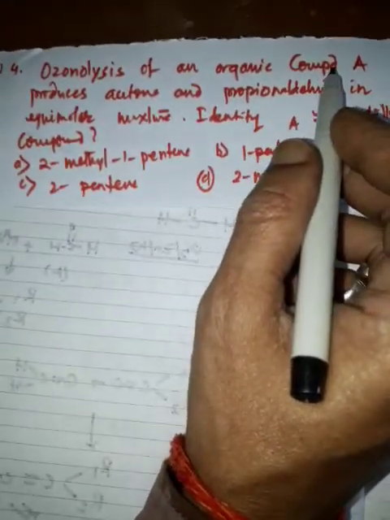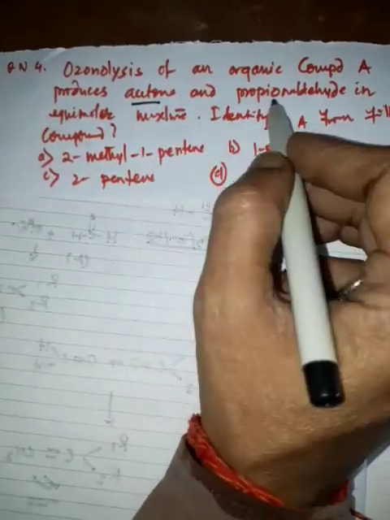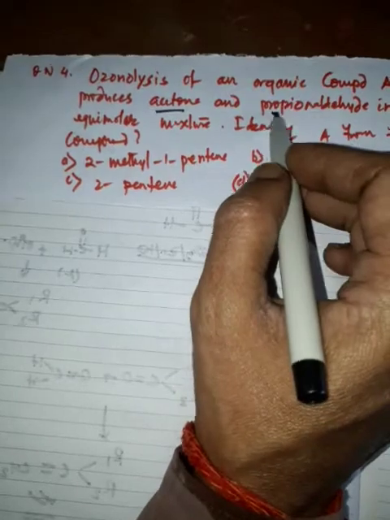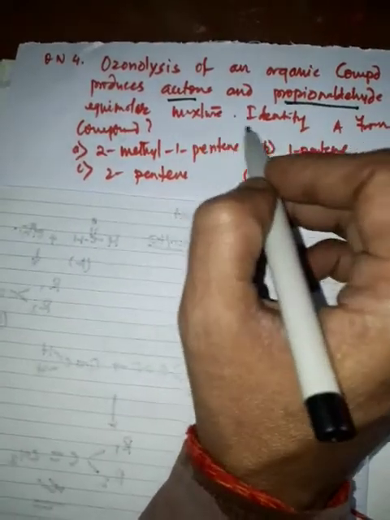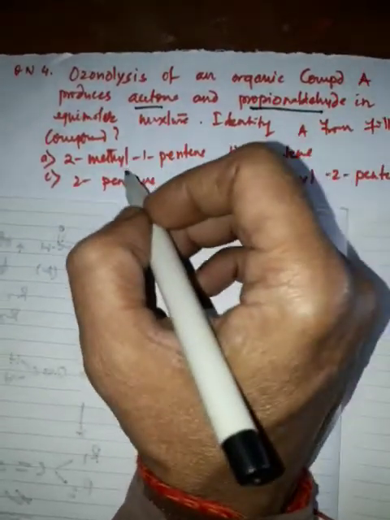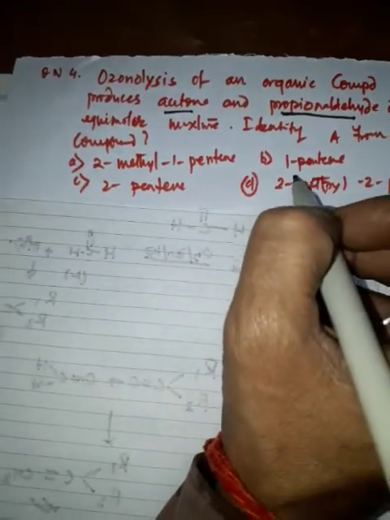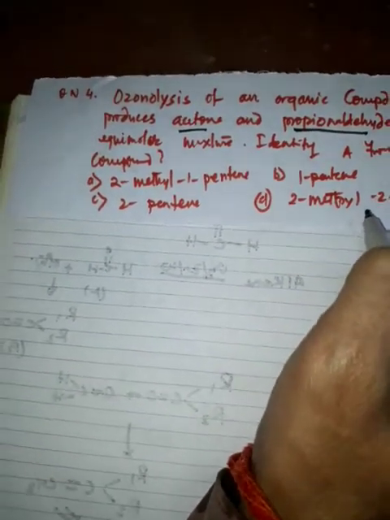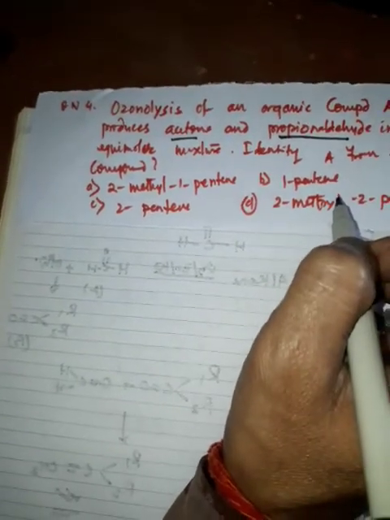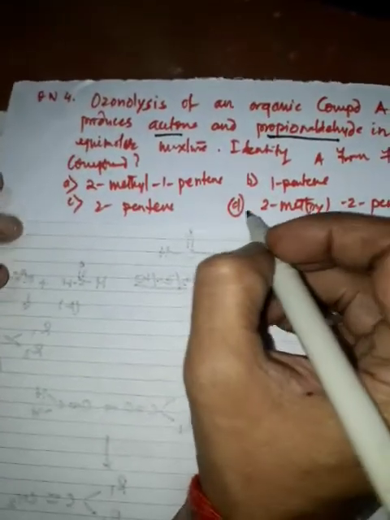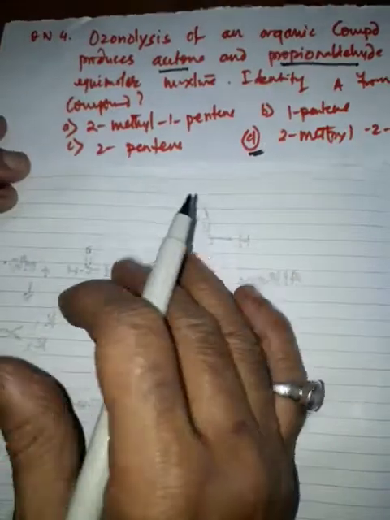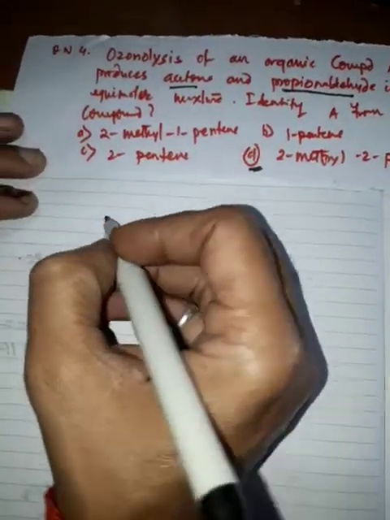Ozonolysis of an organic compound A produces acetone and propionaldehyde in the equimolar mixture. Identify A from the following compounds. The options are 2-methyl-1-pentene, 1-pentene, 2-pentene, 2-methyl-2-pentene. What would be the right answer? Let us see how we will proceed for this question.